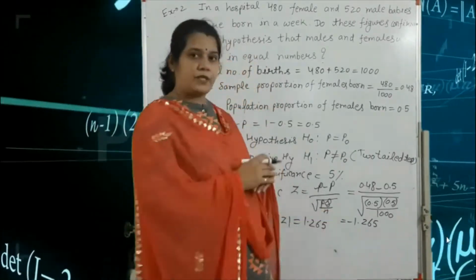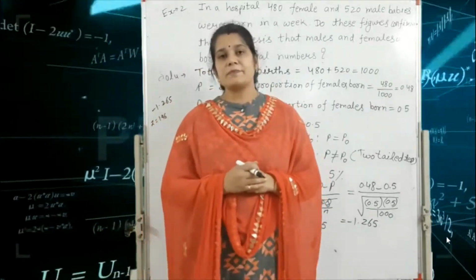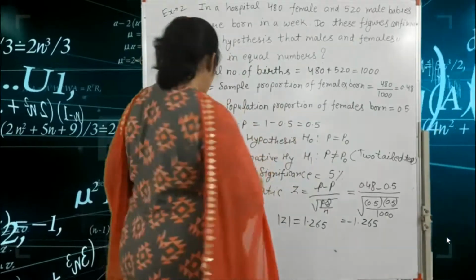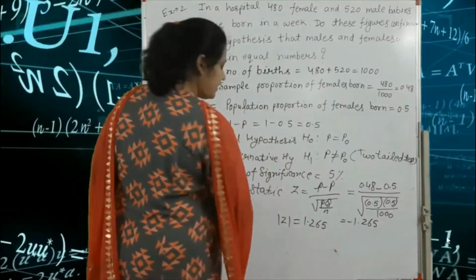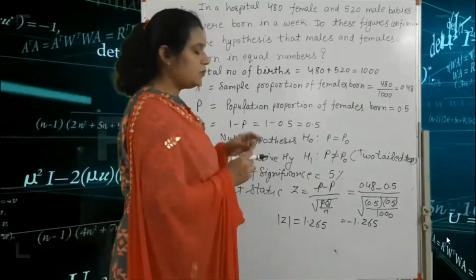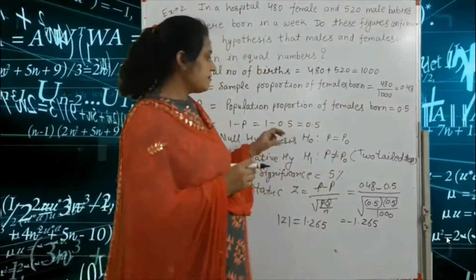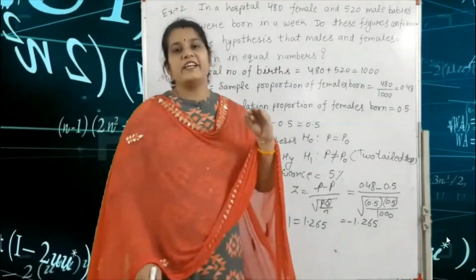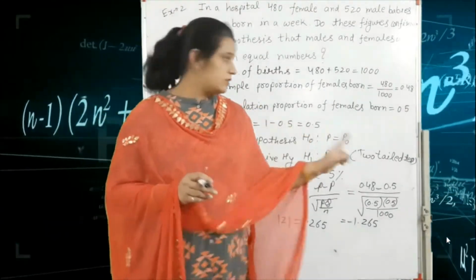1.265. Okay, so our fifth step is critical value. So critical value is what? Critical value at z, 5% level of significance, is 1.96 for two-tailed test.